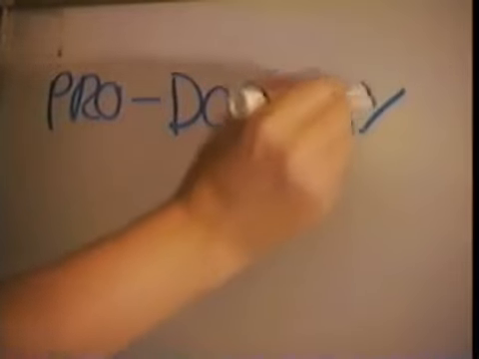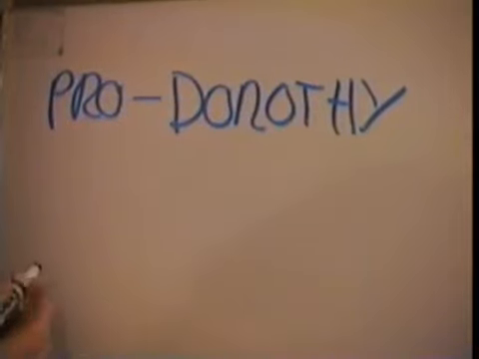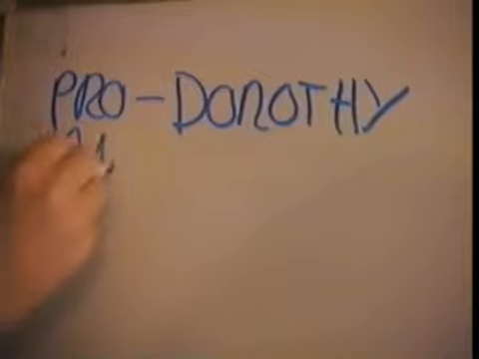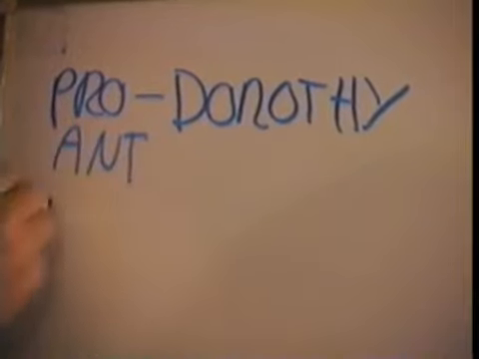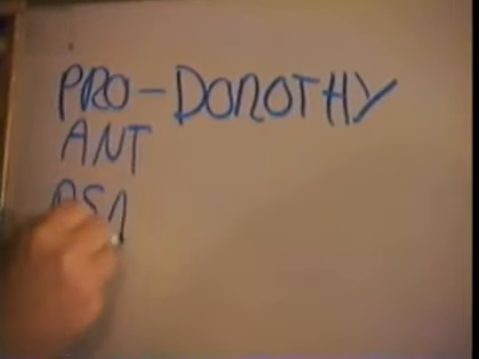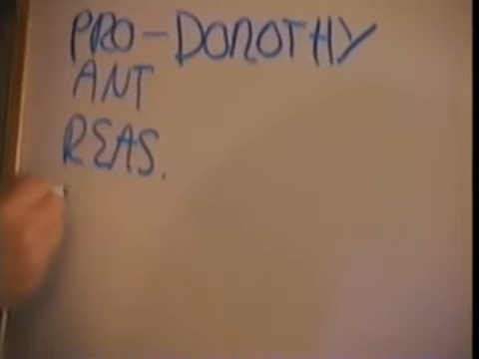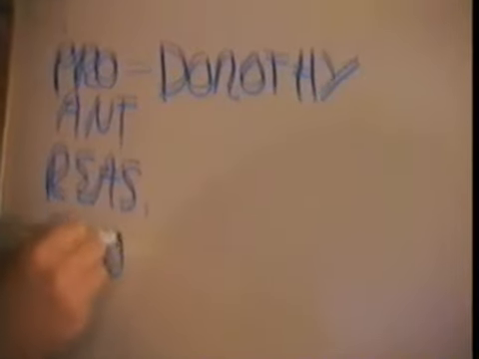The protagonist is easy in Wizard of Oz. The protagonist was Dorothy, just like Luke is the protagonist of Star Wars. Then we have the antagonist, who we'll skip for a moment. We'll move down to the reason character. We're also going to skip reason. We're going to skip emotion for a moment.